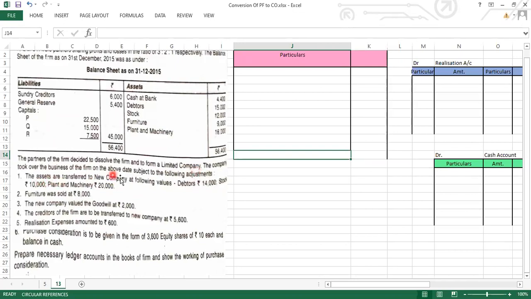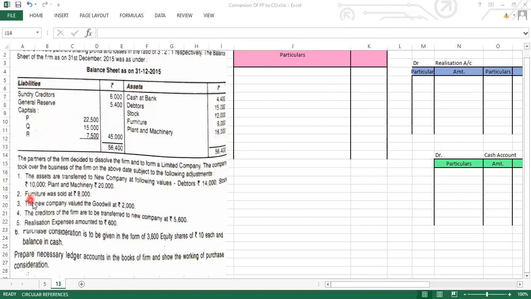Now, the assets are transferred to the new company at the following values. So see, the revised values of the assets are given. Debtors, stock and plant and machinery, the revised values are given. So whenever revised values of the assets are given, tell me, this is which method of purchase consideration? Very good. This is the net asset method.